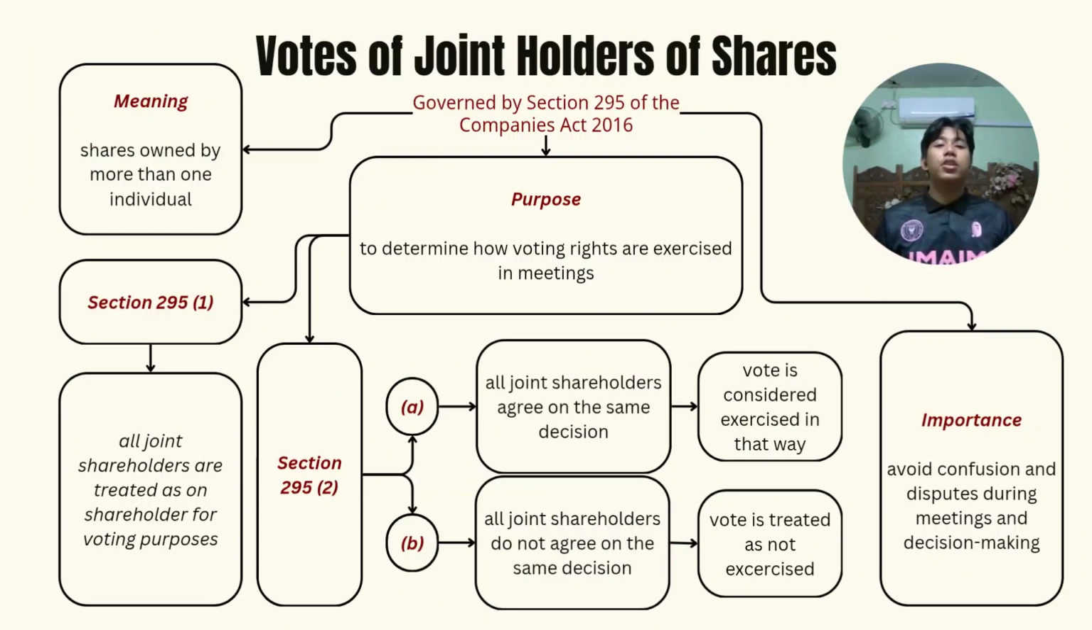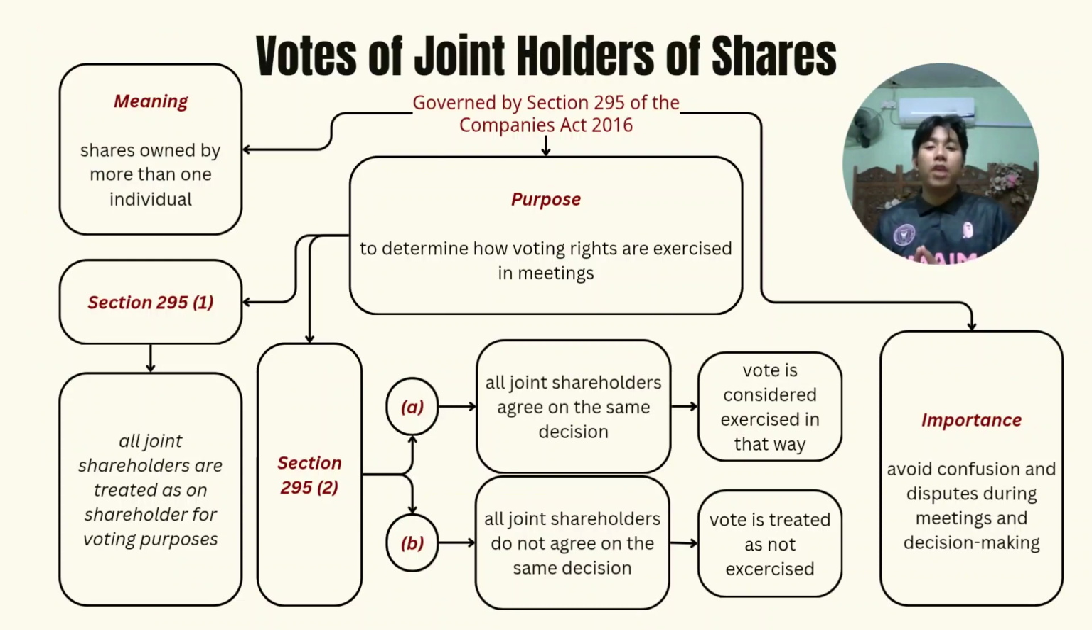Joint holder refers to shares that are owned by more than one individual. For example, a husband and wife or business partner. They may jointly own shares in a company. The main purpose of Section 295 is to determine how voting rights are exercised during company meetings. This section is important because it helps avoid confusion and disputes when decisions are being made during the meetings.